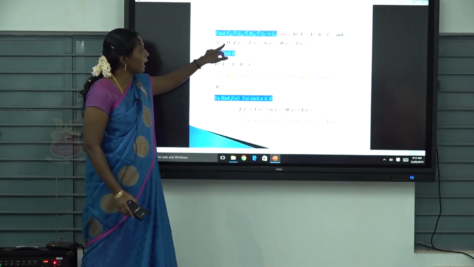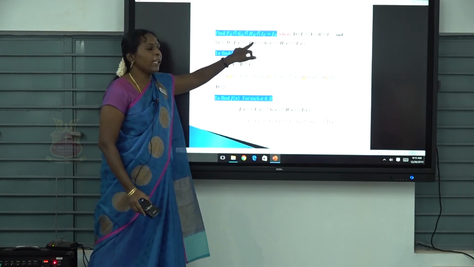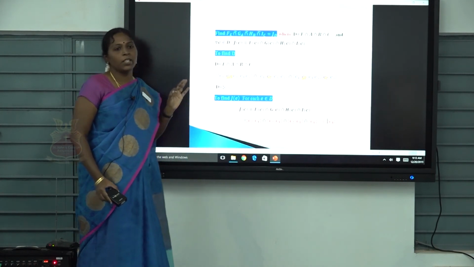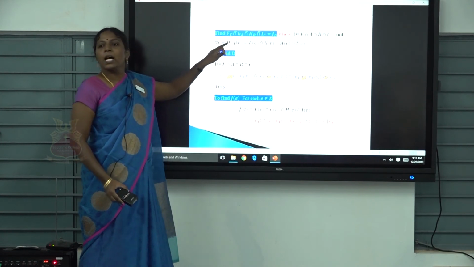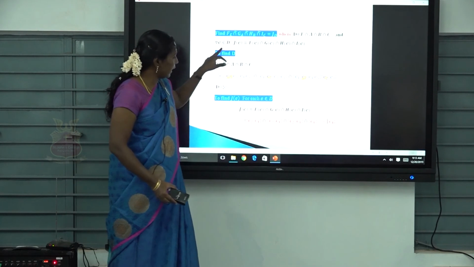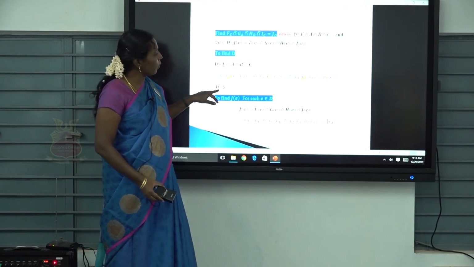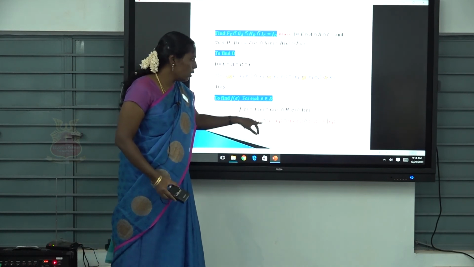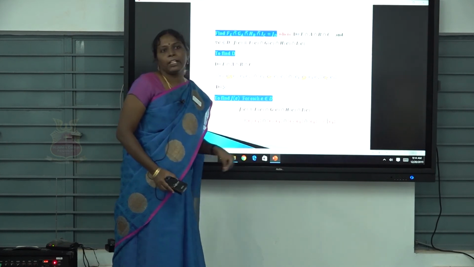For every E belongs to D, find F of E intersection G of E intersection H of E intersection I of E. Take it as J of E, that is the intersection soft set image. So in D, only one parameter, E2, you have. You want to find F of E2, G of E2, H of E2 and I of E2.